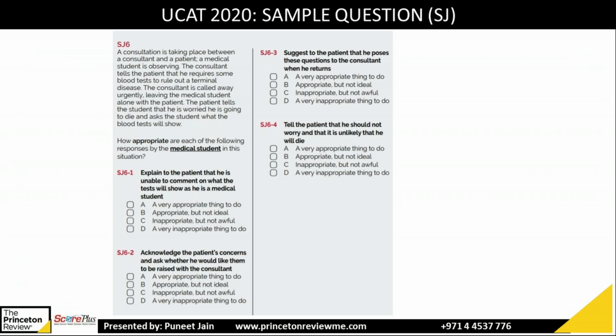Yeah, this is situation judgment, exact question which you will get in UCAT exam. You have to read the situation given. Based on that, you will have to try the answers. So read the question and then try to answer SJ61.